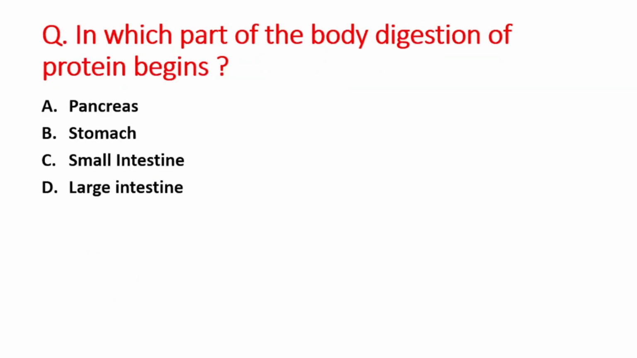Next question is in which part of the body digestion of proteins begins? A option is pancreas, B is stomach, C option is small intestine, and D option is large intestine. So right answer is option B, that is stomach.